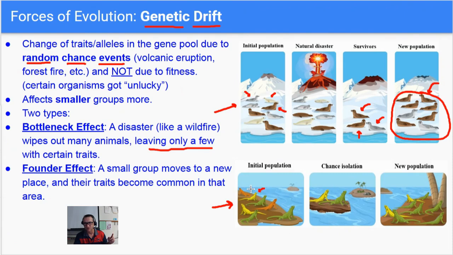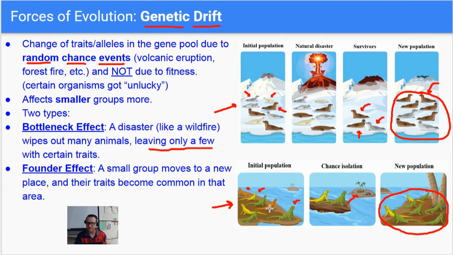So you have a population of lizards. You have yellow ones, you have orange ones, and you have green ones. And this little log breaks free from this island. Oh, and only a yellow and a green one gets on this log, and it floats to this island over here. And they start a new population of lizards. Well, now look, there's no more orange ones because only a yellow one and a green one got on. So now it's just green and yellow.